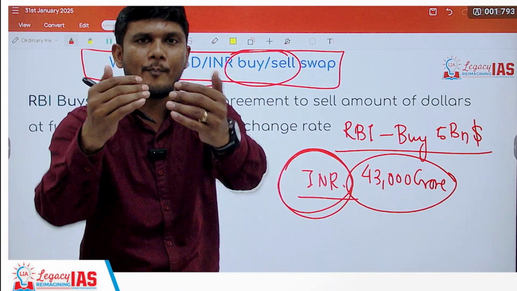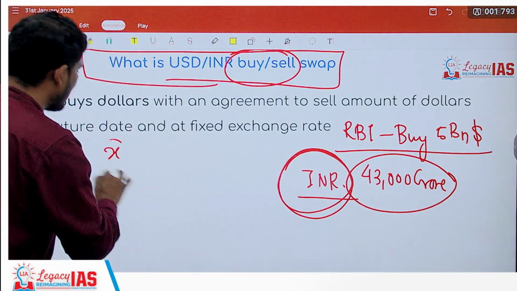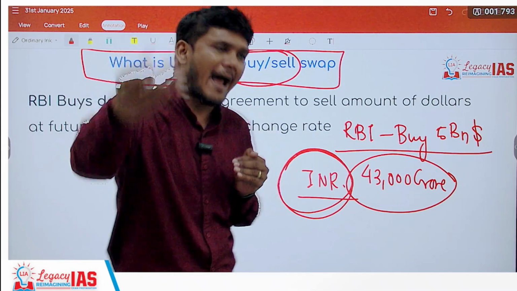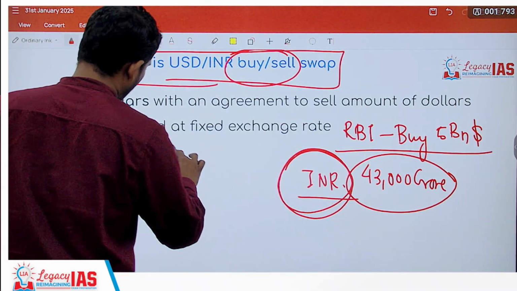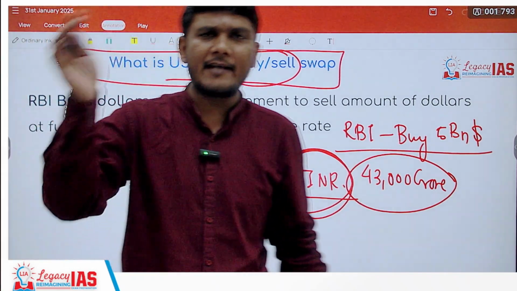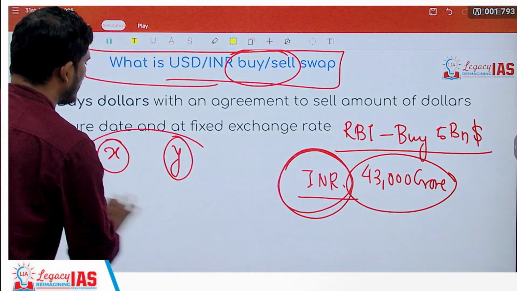I promise to buy dollars from you today at X rate, and I promise to give you those dollars back, let's say after a month, at Y rate. Now this X and Y can be equal, X can be greater, X can be smaller, it depends upon the market situation, but it is going to be pre-decided.